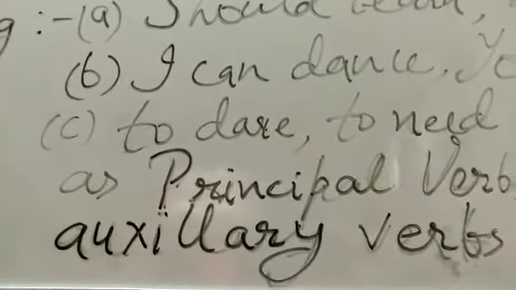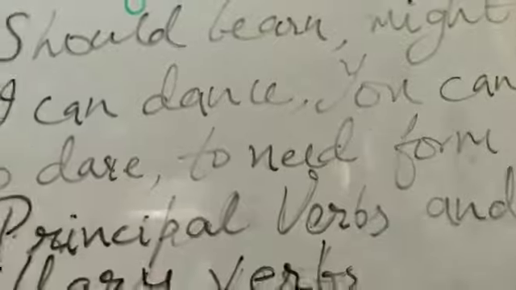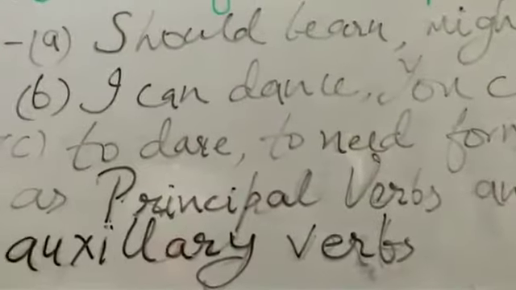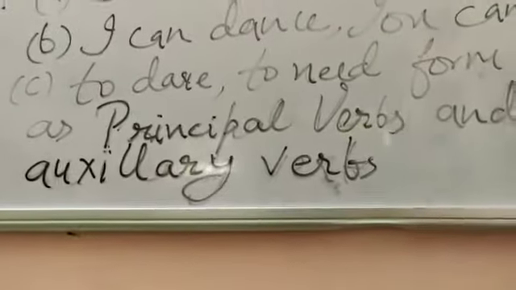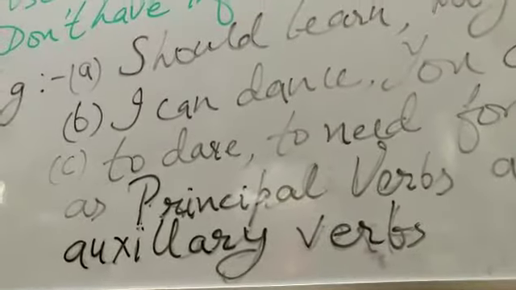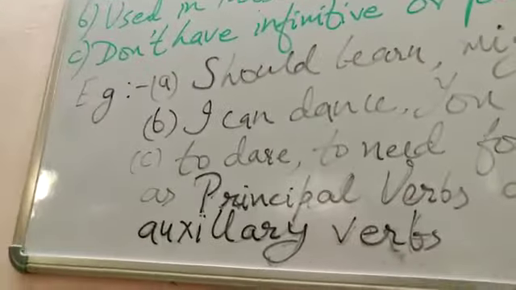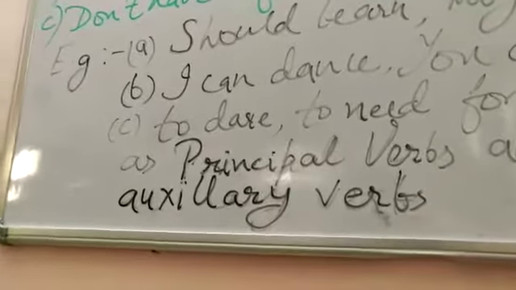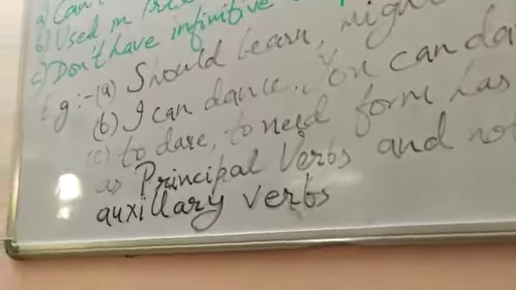But here we have used to dare or to need, because in these cases dare and need are the principal verbs. Dare and need are used as principal verbs and not as modal auxiliary verbs. So we cannot use the words like shall, must, may, could. These are all modals. With them we cannot use do. Also we don't use ing form with them.